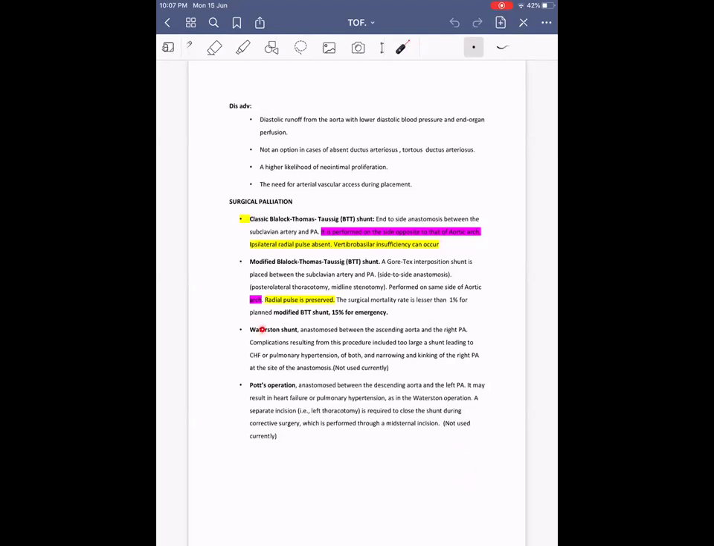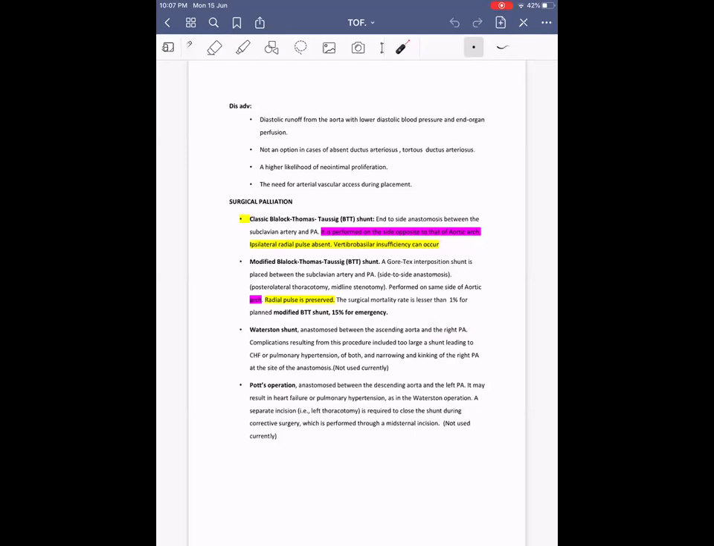Then coming on to Waterston shunt and Potts shunt, they are no longer performed. That is anastomosis between the ascending aorta and the right pulmonary artery. And what is the advantage of RVOT stenting? Because nowadays RVOT stentings are being done. All these questions were asked by Soumya madam.